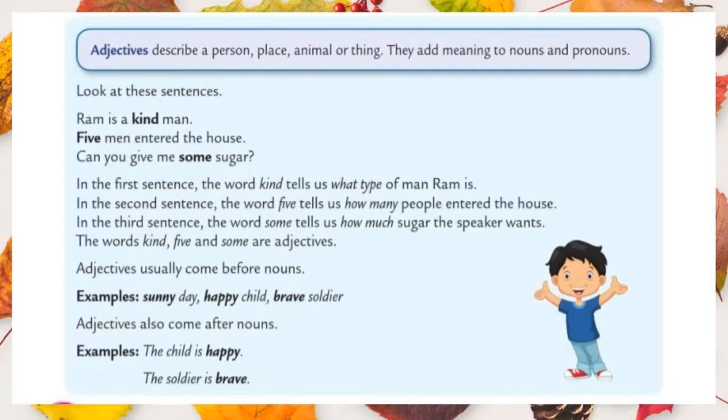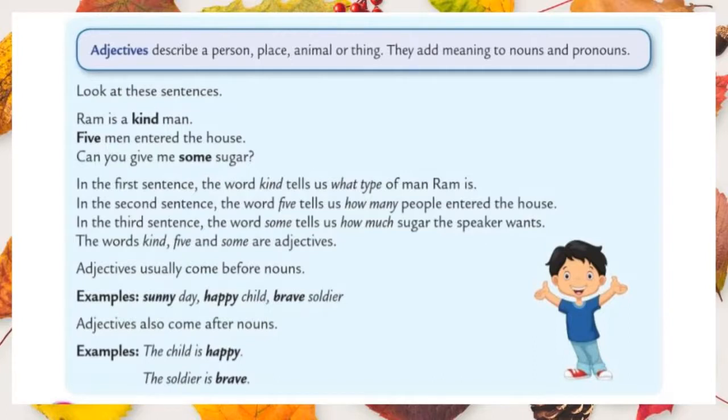Look at the sentences. Ram is a kind man. What is the first example? Ram is a kind man. In the first sentence, the word kind tells us what type of man Ram is. It means it shows the quality of Ram. So the word kind is an adjective.